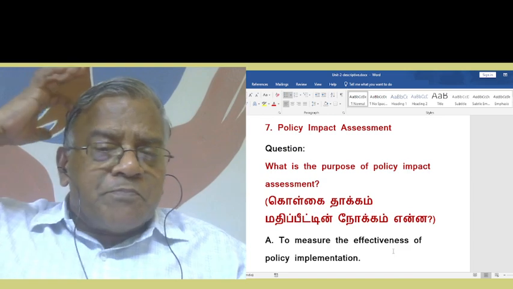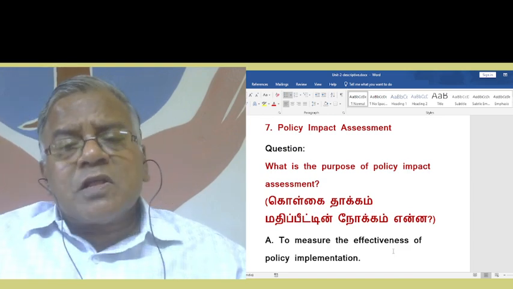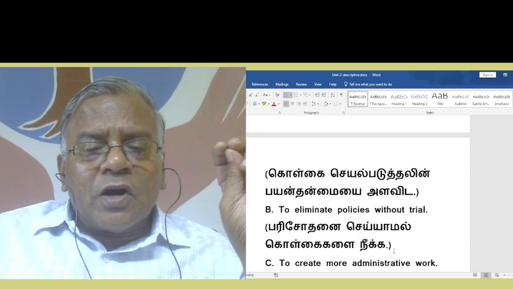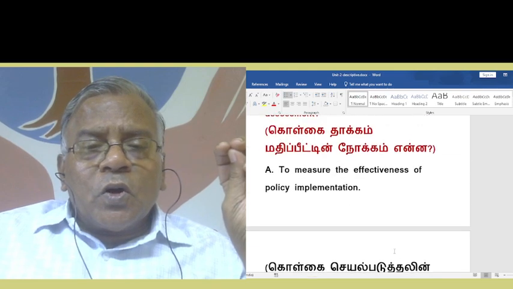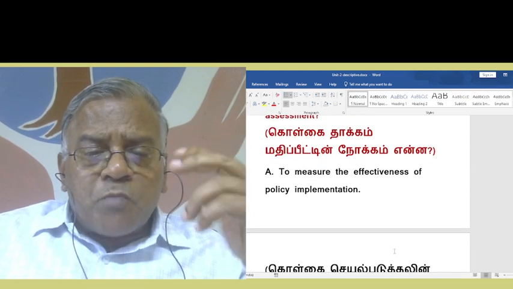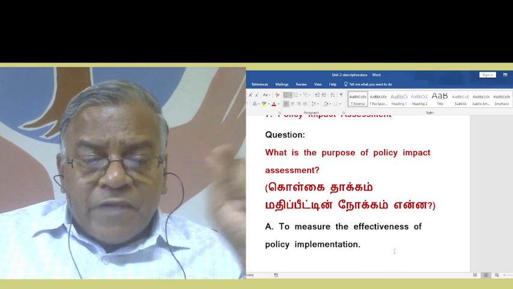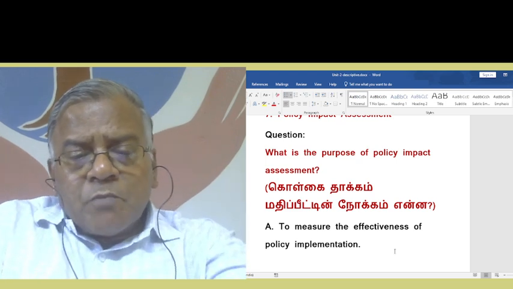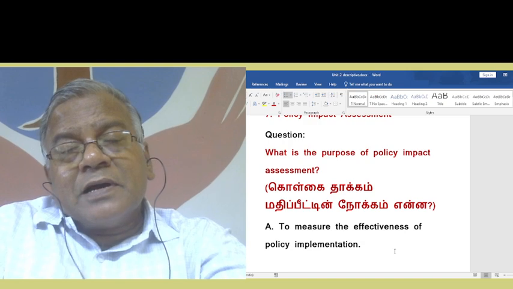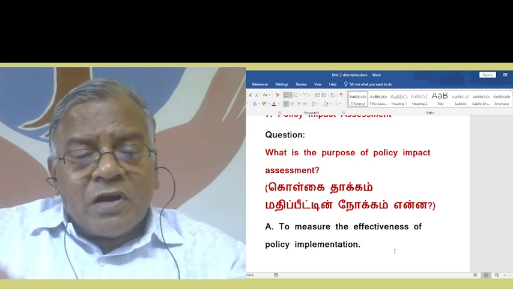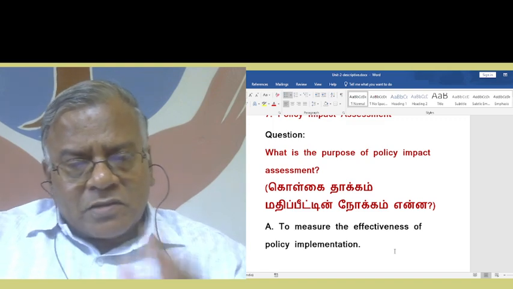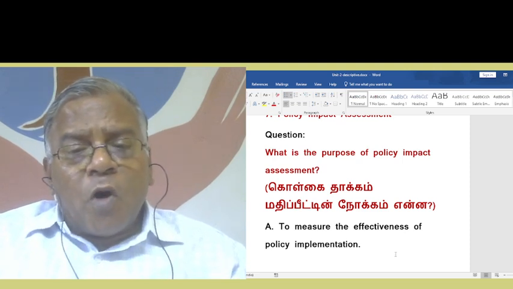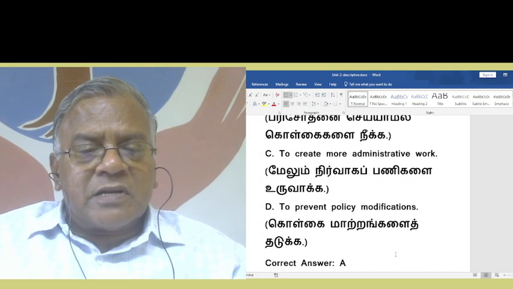With regard to policy impact assessment, what question you can ask? What is the purpose of policy impact assessment? That is to measure the effectiveness of policy implementation. That means we are implementing the policy, but how far it is effective, whether it is aligned with the goals of our policy. So we have to measure the effectiveness of policy implementation. That is the purpose of policy impact assessment.